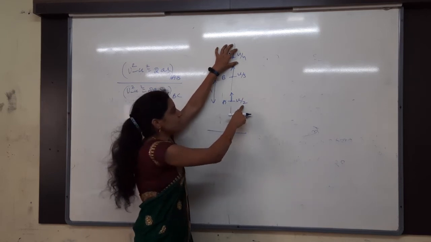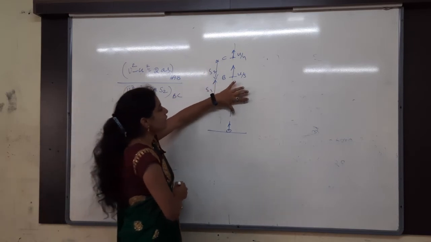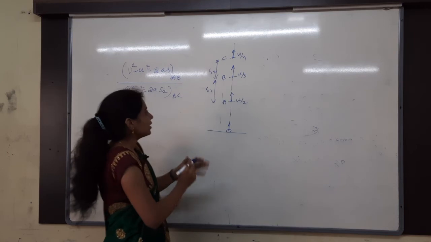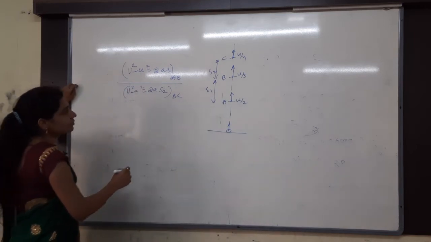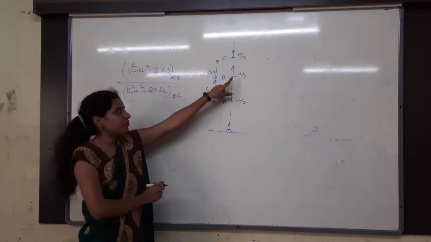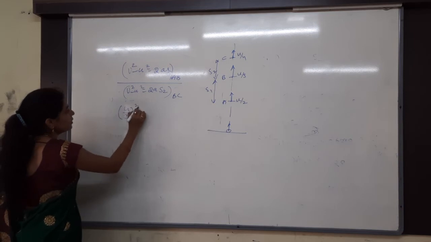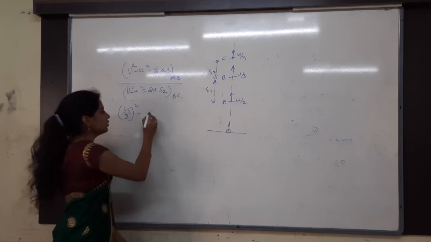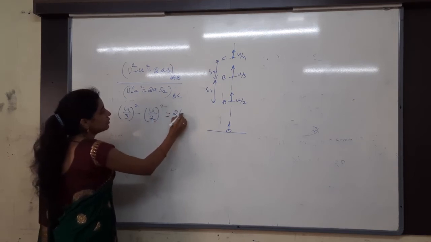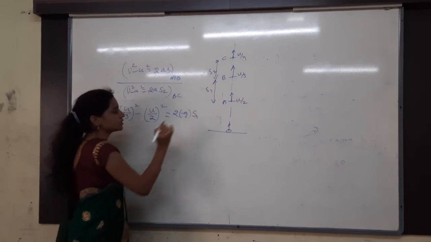Initially the initial velocity is U by 2, and the final velocity is how much? U by 3. And then for the second case, leave about this one. I have the initial velocity here and the final velocity here. Then what is the V for AB, the final velocity for AB? A is initial and B is final. So that is U by 3 whole square minus initial U by 2 whole square, that is equal to 2 into, of course, A is how much? Minus g, S1. I have to find out S1.